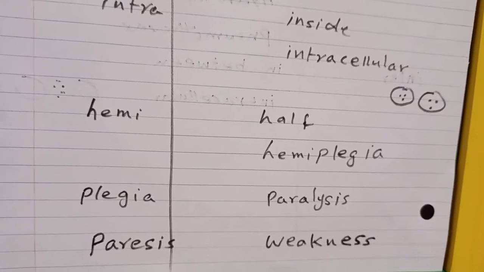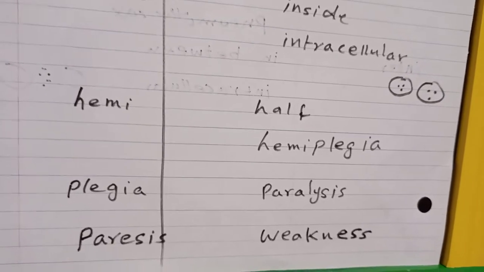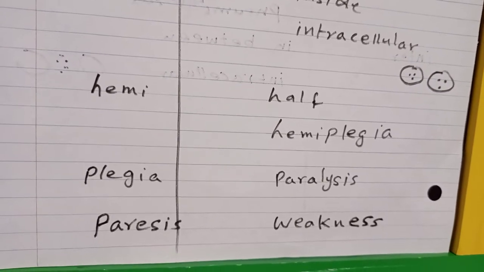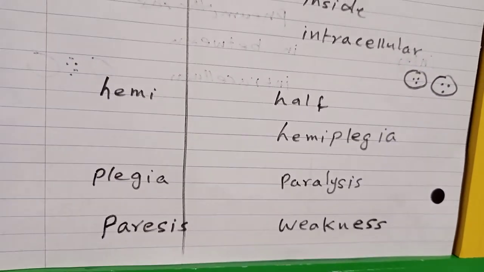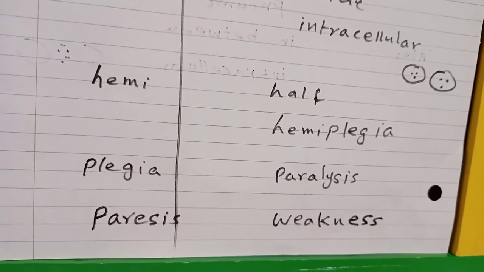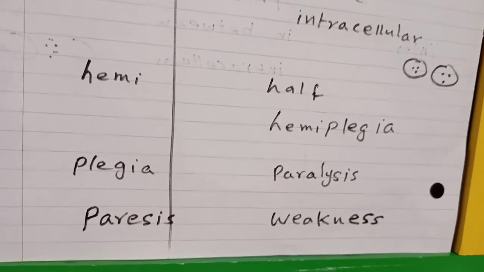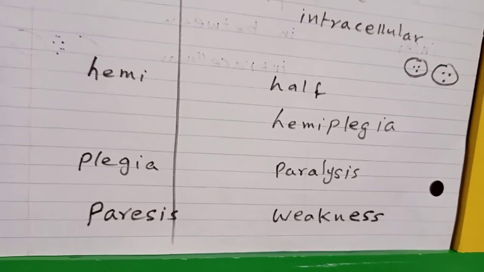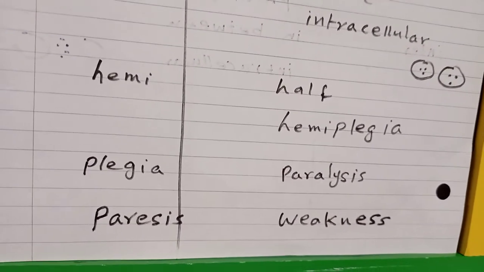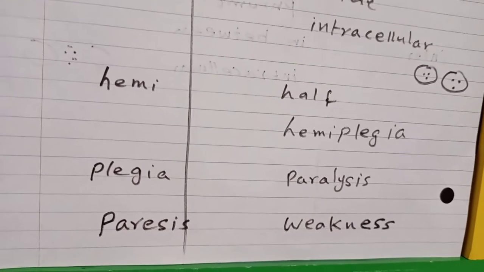Hemi means half. Hemiplegia, paralysis of half of the body or one side of the body. Plegia means paralysis. Paresis means weakness. Hemiparesis, weakness of one half of the body. It is not full paralysis. This is known as half paralysis.